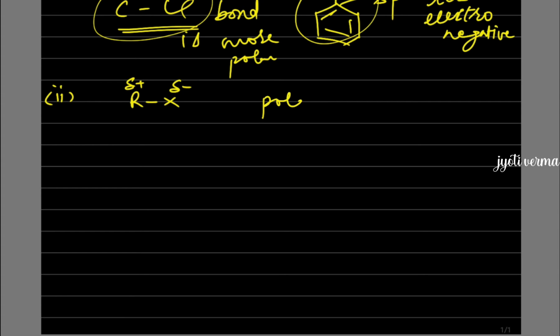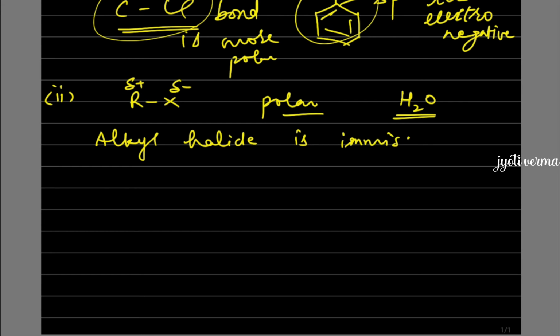So it is a polar compound. But according to the principle like dissolves like, being polar, it should be soluble in water because water is also polar, but it is insoluble. So the question is why alkyl halide is immiscible with water even after being polar in nature.